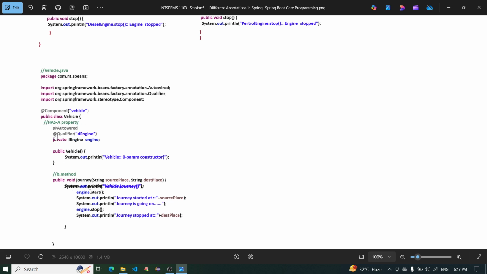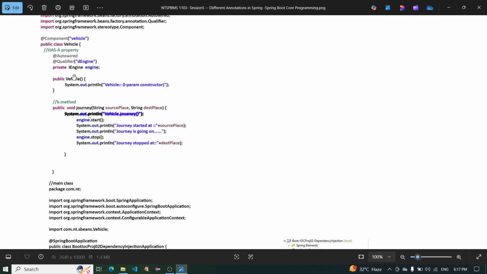It has @Autowired and @Qualifier("dEngine") on a private IEngine engine, where IEngine is an interface, so it is a has-a property. There is a public Vehicle zero-param constructor, and a business method, public void journey(String sourcePlace, String destinationPlace). It prints the journey start message at the source place, calls engine.start, prints that the journey is going on, calls engine.stop, and prints journey stopped at the destination place.